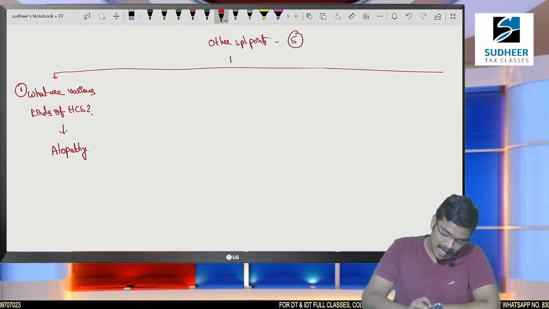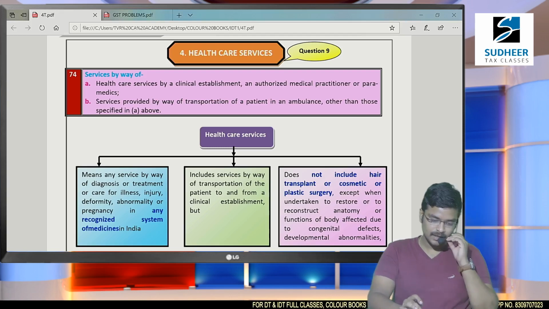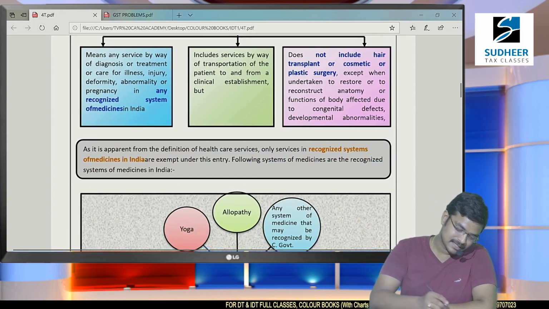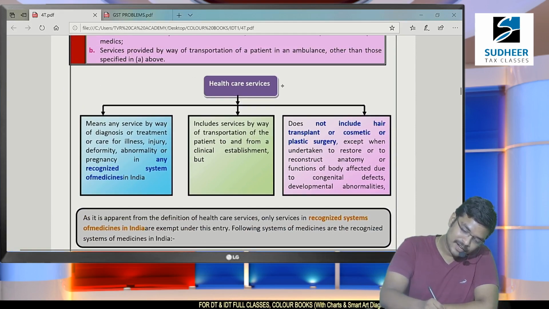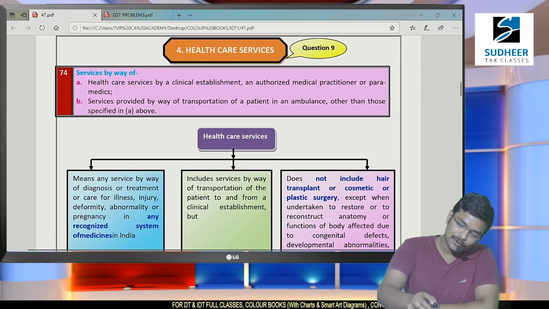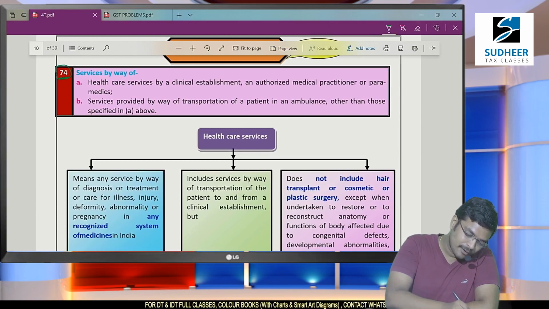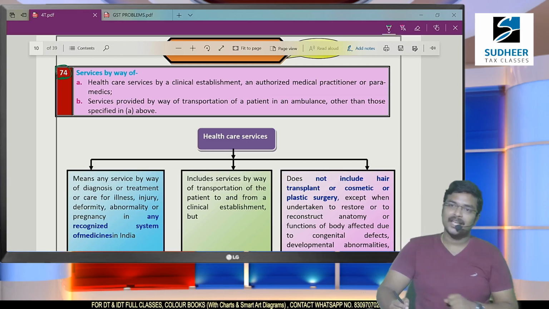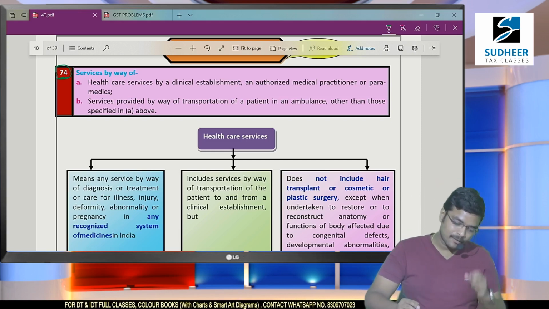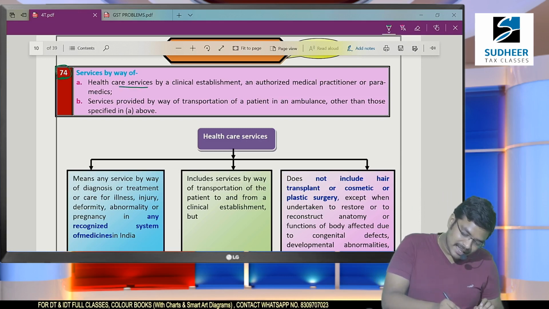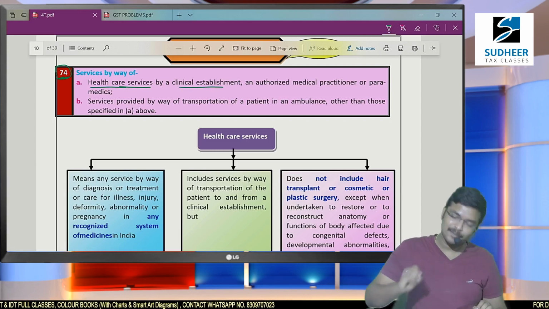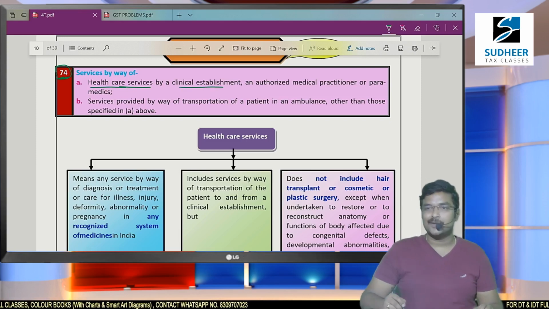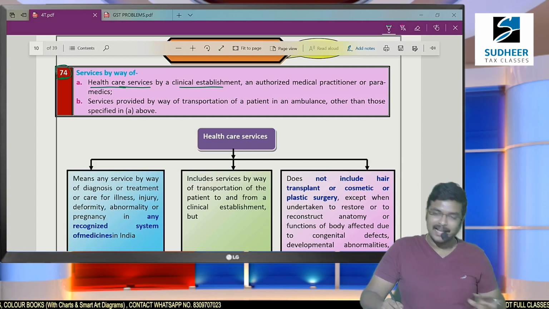Okay. Now let me clarify the first special point to you. There are certain recognized systems of medicines. If you refer to the definition of the term healthcare services, one thing I would like to conclude is entry number 74. Sir, where do these entries exist? In notification number 12/2017. In that notification, entry number 74, what they have specified here is healthcare services by a clinical establishment is exempted. Let me specify the meaning of the term clinical establishment, medical practitioner, paramedics. Just wait for some time, I will explain.